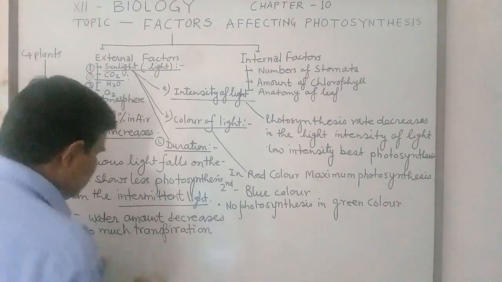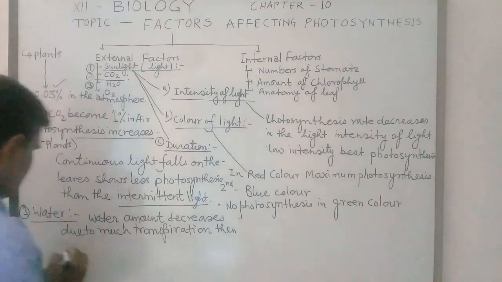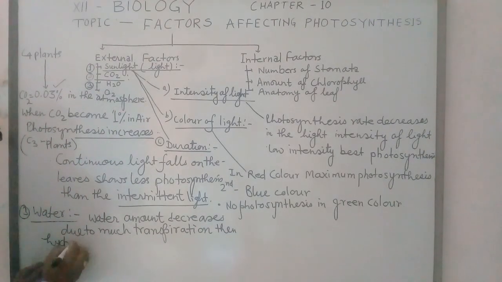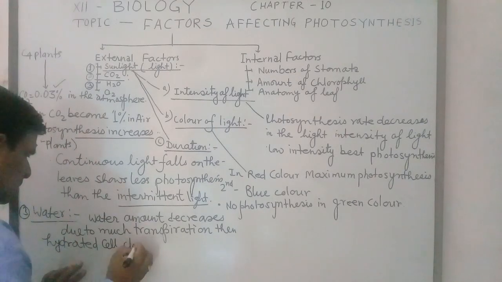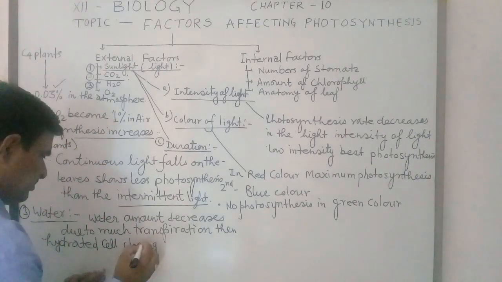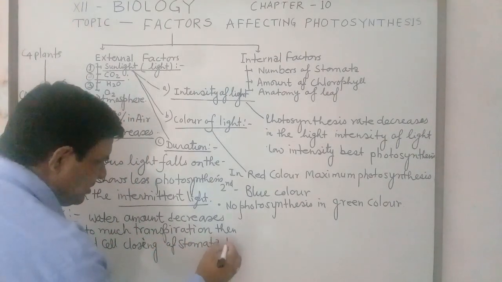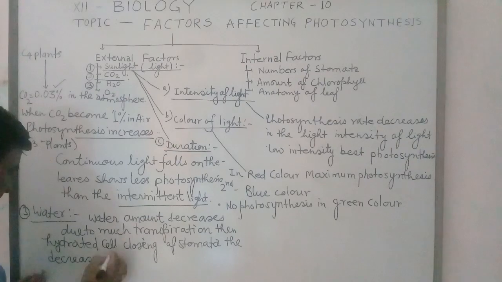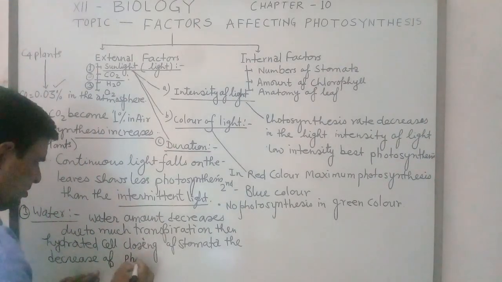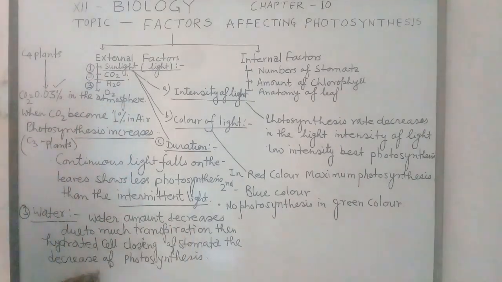Much transpiration results in the water amount decreasing, then the guard cells become dehydrated, resulting in closing of stomata. When the stomata close, then a decrease of photosynthesis takes place.